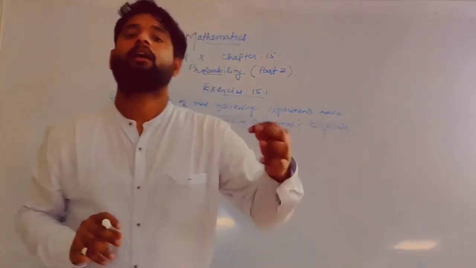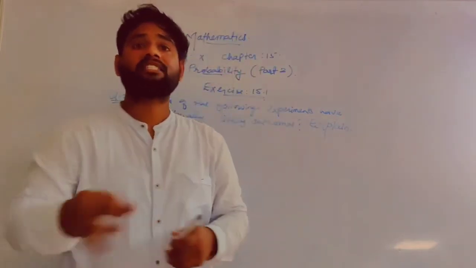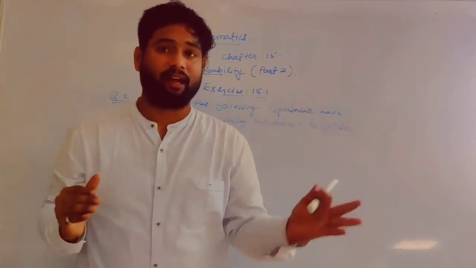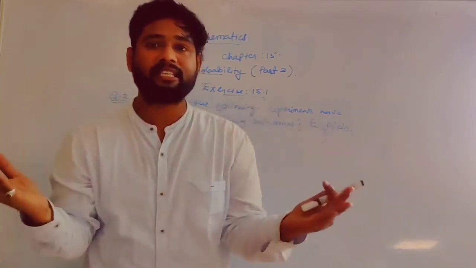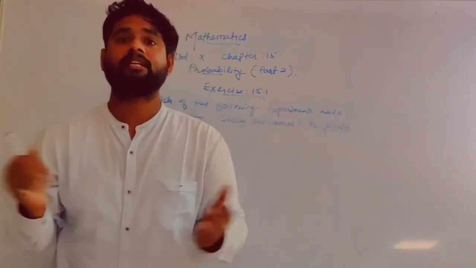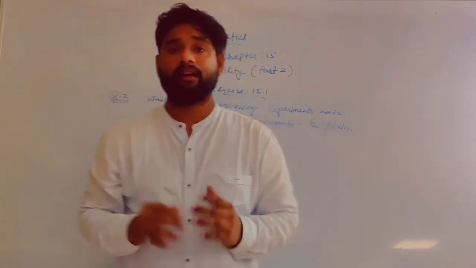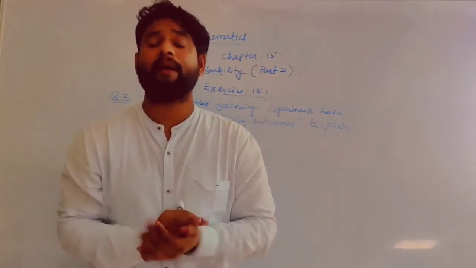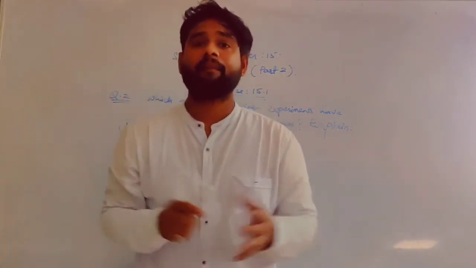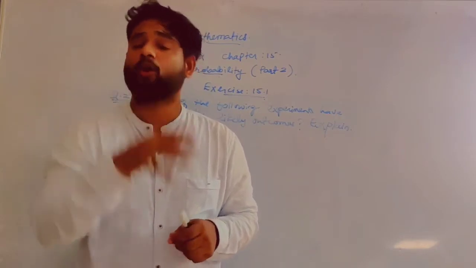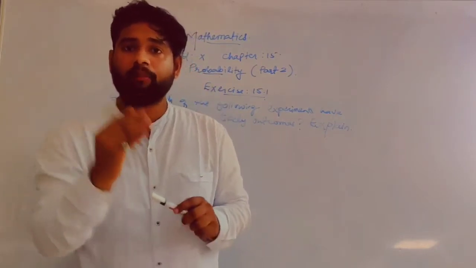For example, tossing a coin. When you toss the coin, you will not be able to judge whether this will come or that will come. But yes, there are 50% chances of getting head and 50% chances of getting tail. In a cricket match, why does the match start with tossing a coin? Can you apply your brain?